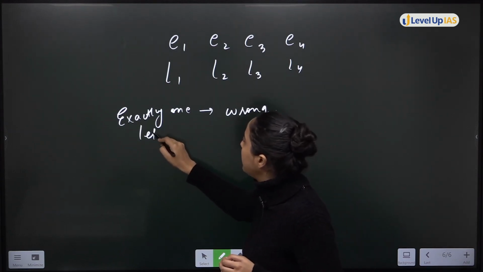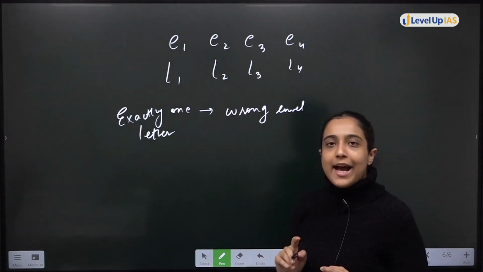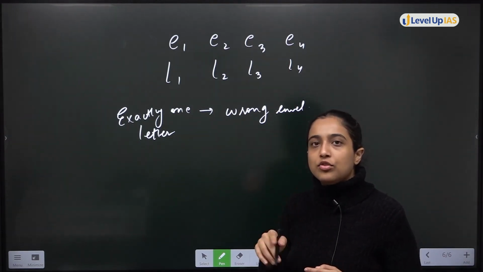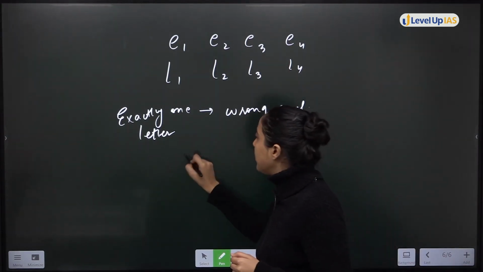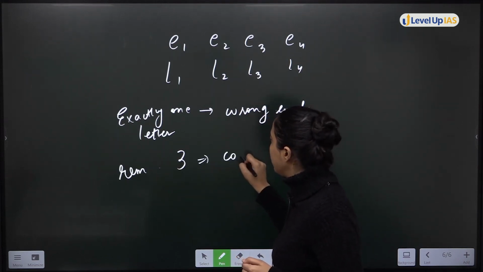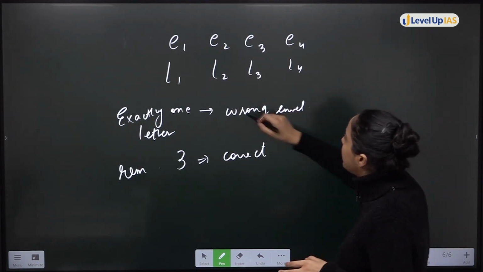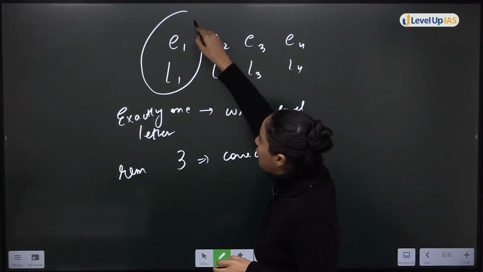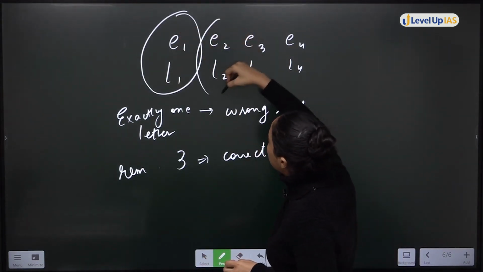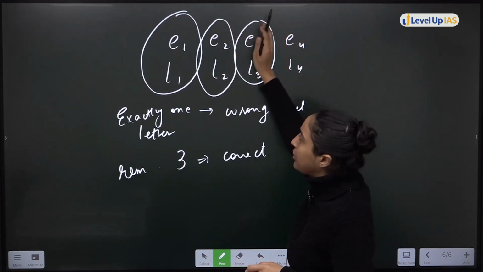Exactly one letter in the wrong envelope. That means if one is going wrong, the remaining 3 will be correct. Let us assume that letter 1 is in envelope 1, letter 2 goes in envelope 2, letter 3 goes in envelope 3.